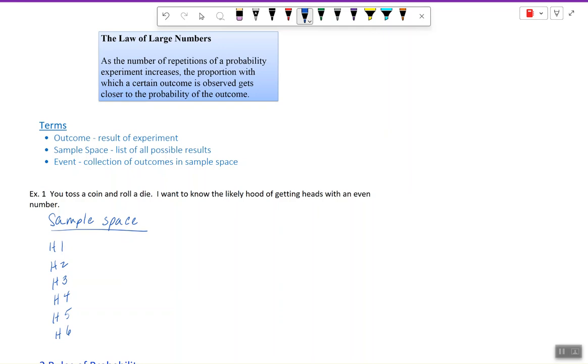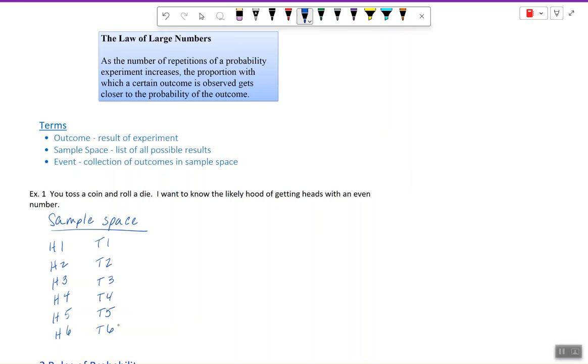We are not done with our sample space yet, because remember, there's 2 sides to the coin. So for every time I flip the coin, I might end up with a tail, and then I'm going to roll the die and I get a 1. I can flip the coin, roll the die, get a 2. Flip the coin, roll the die, get a 3, 4, 5, and 6.